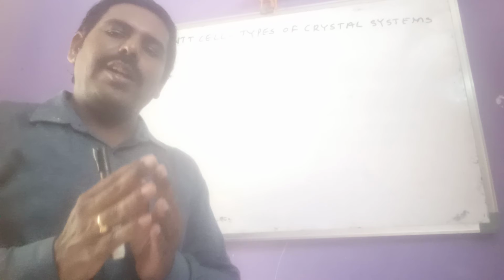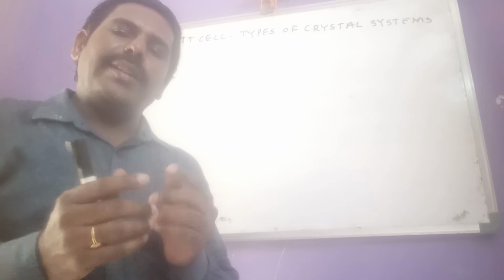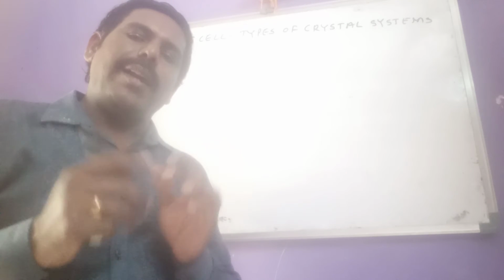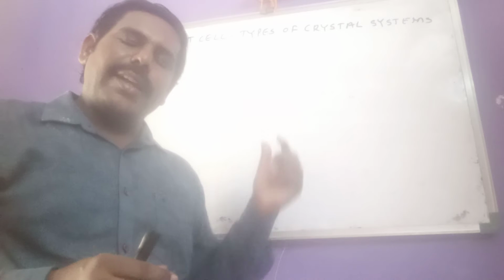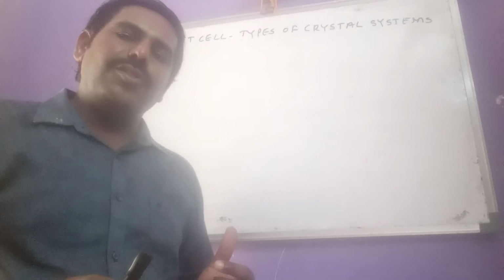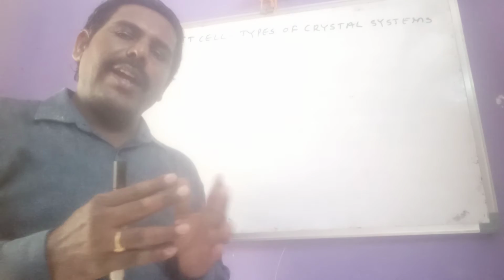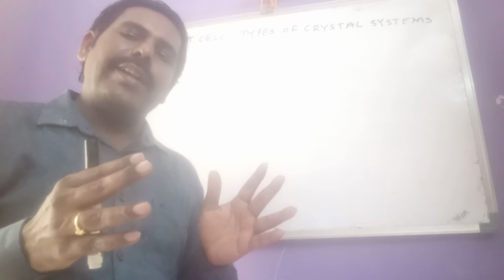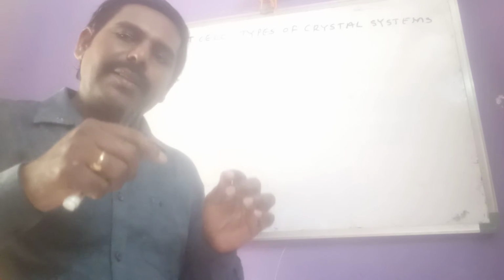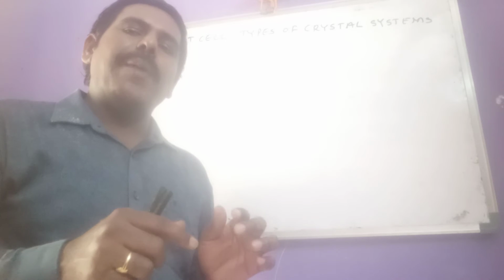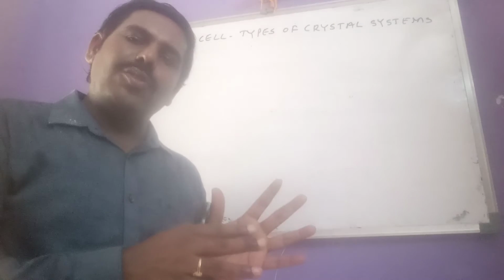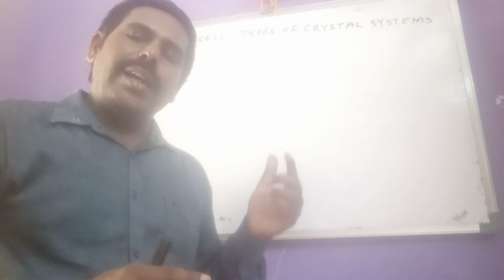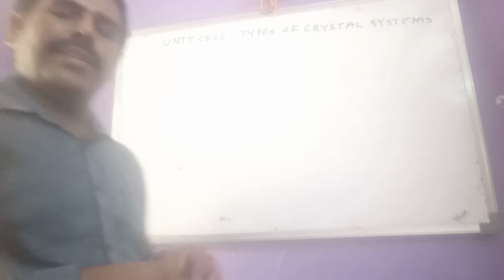So one unit cell is characterized by 6 parameters. The crystal systems are also divided into 7 types based on these 6 parameters only. Let us see how they are differentiated.